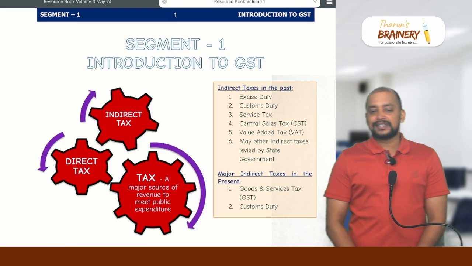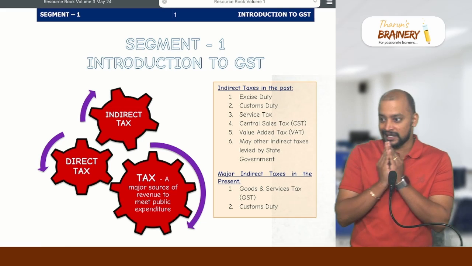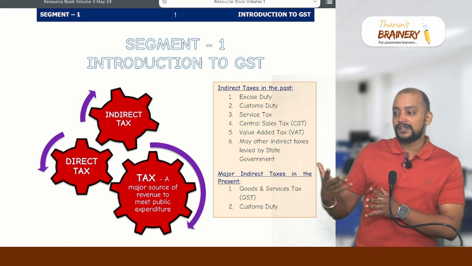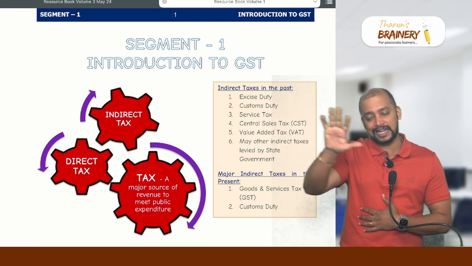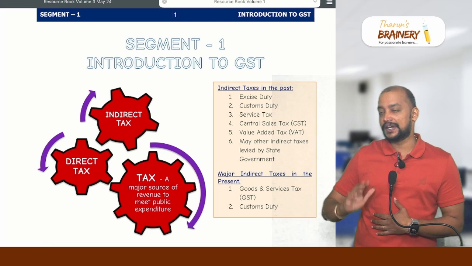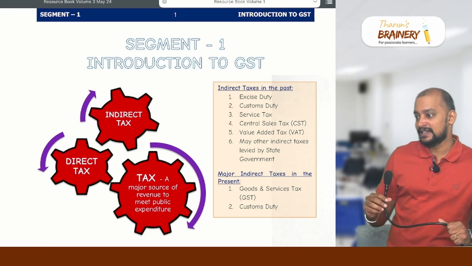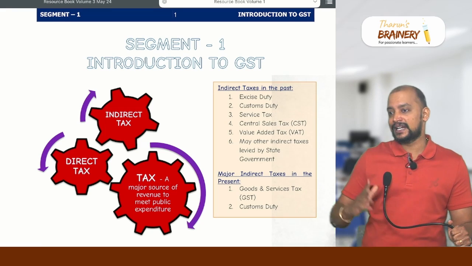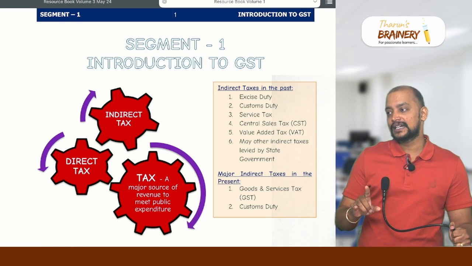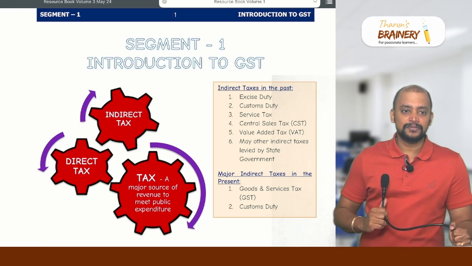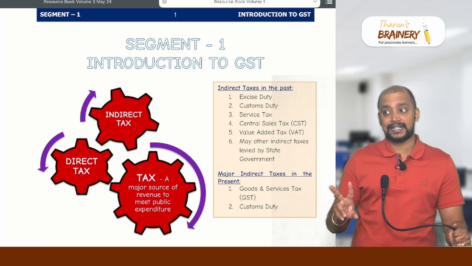See, this introduction to GST is just the basic concept. So this already you know, somewhere at intermediate level you would have studied this, and there is nothing much from this for exam point of view. From exam you will not be getting anything, but this is just like a revision we need to have an idea, that's why. So indirect taxes, we have multiple indirect taxes. But at present we have two major indirect taxes. What are the two major indirect taxes we have at present? GST and customs. GST full form, goods and services tax, and customs duty. These are the two major indirect taxes at present.